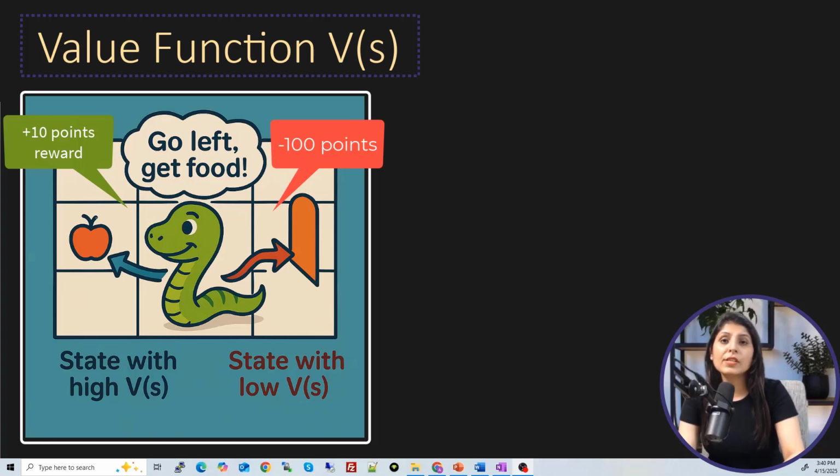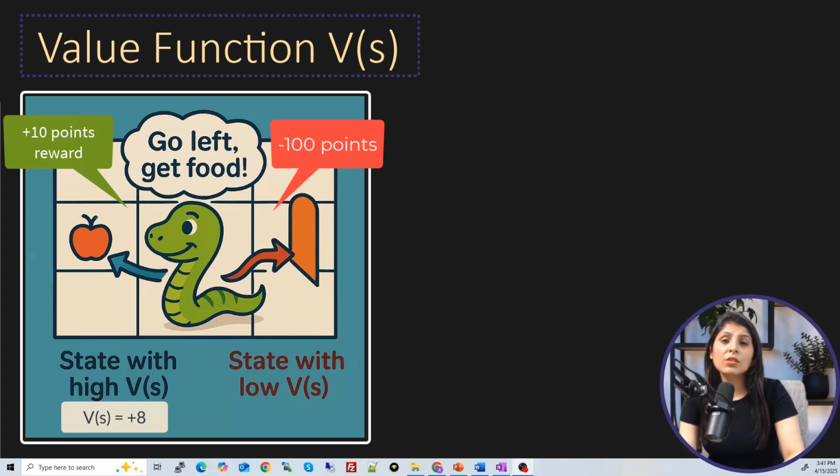High V of S means high value of state. It means the state which is near to food is more important and more beneficial. Let's say in this case the value of the state is plus 8. The state which is near to food has a V of S of plus 8.